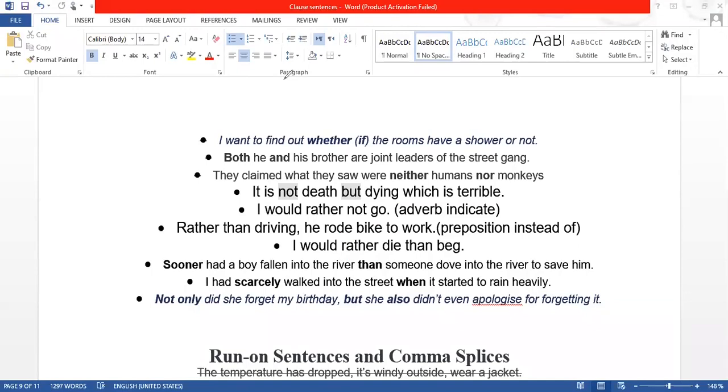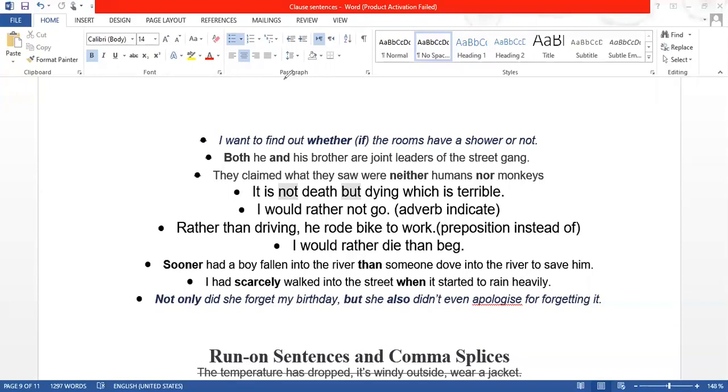So it gives you a sense that when the boy fell, something happened, and after that something else happened, like someone dove in the river and saved him. So sooner than, or scarcely when.